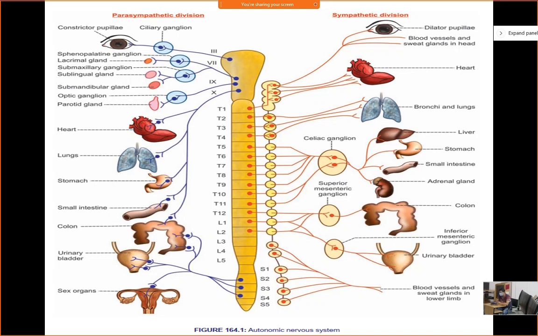Heart rate and pumping capacity of the heart will increase, and your glucose level will increase. How? Because you inhibit the beta cell, insulin production decreases, and production of glucose from lipid and other sources in the liver will increase.